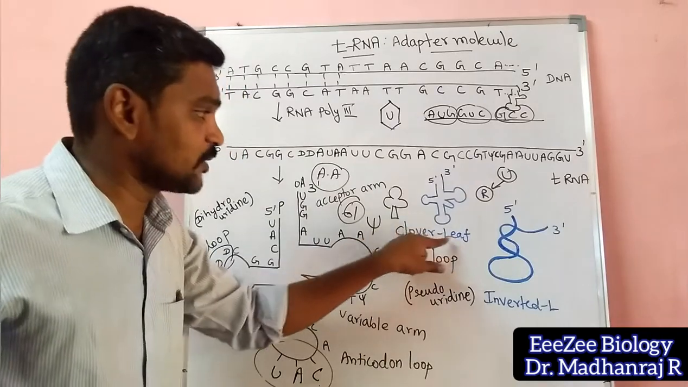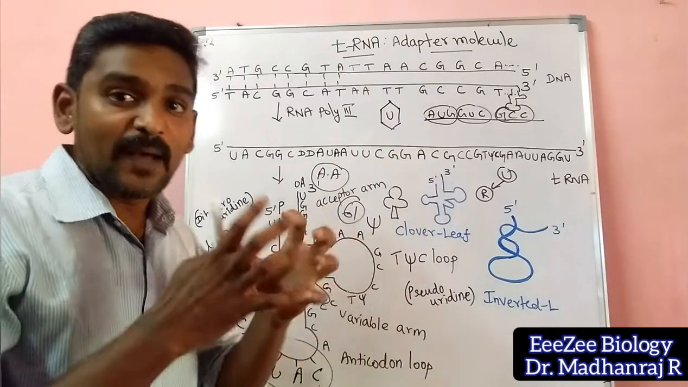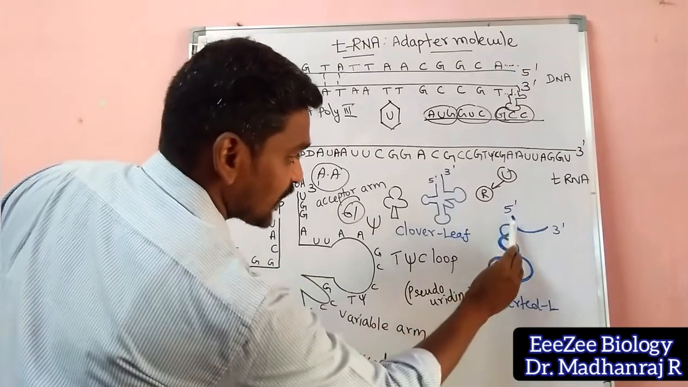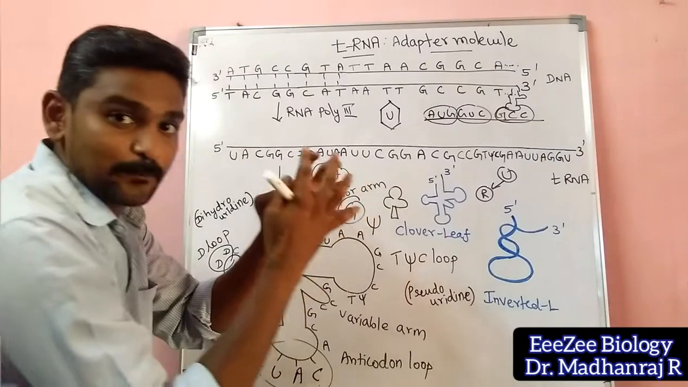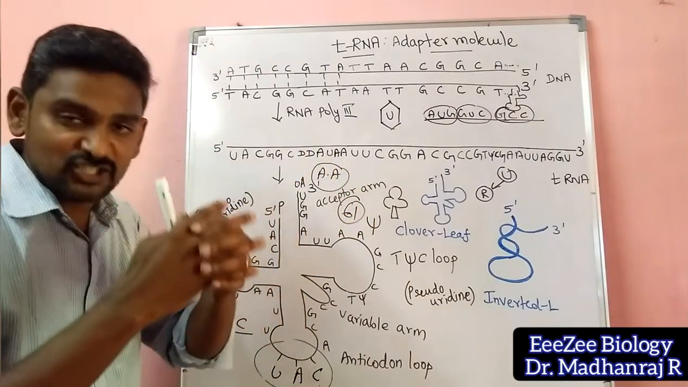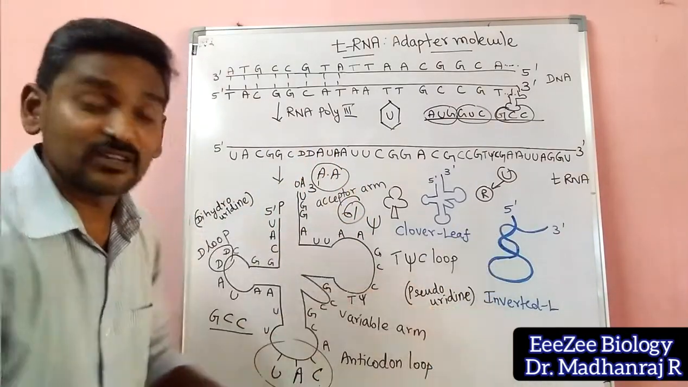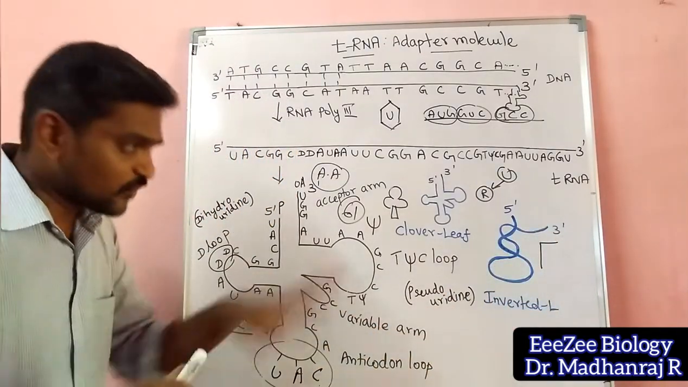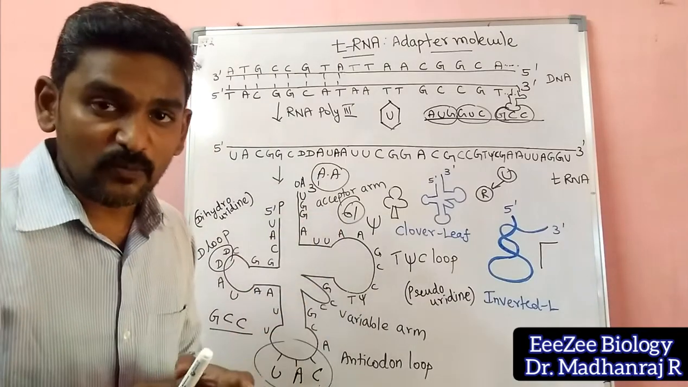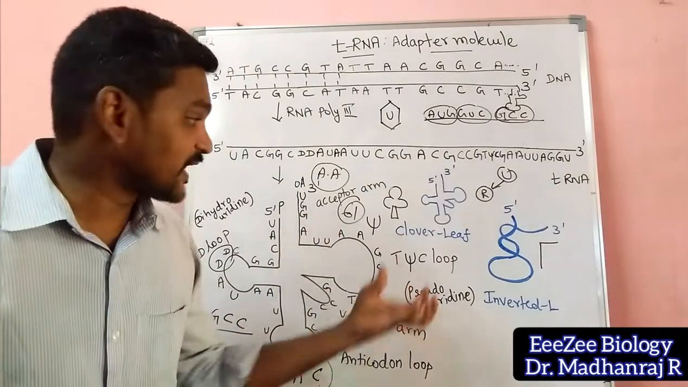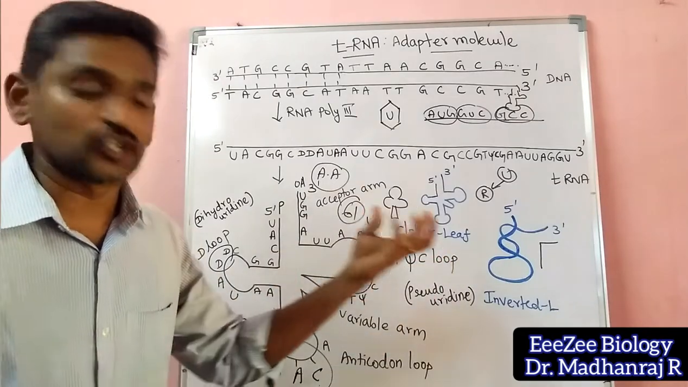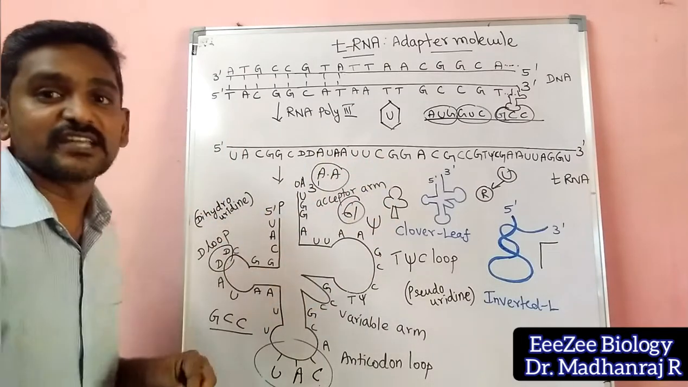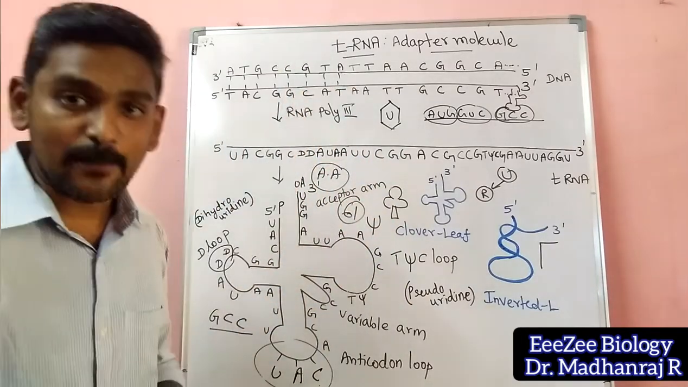And the secondary structure will be clover leaf. Then the compact tertiary structure will look like an inverted L shape. You can see here the 5' end will be here. It will be compactly packed, and that is a highly complicated structure. So this looks like an inverted L. From this point also they can ask questions. The secondary structure looks like the clover leaf model, and the tertiary structure looks like the inverted L model. They can ask how many arms there are. These are the kinds of questions they can ask from the tRNA adapter molecule.